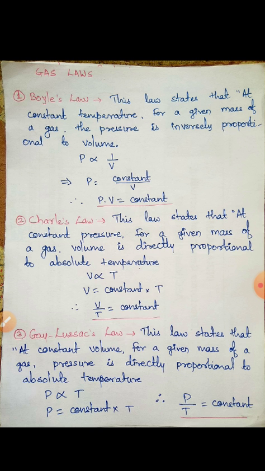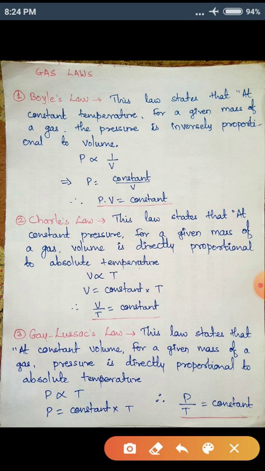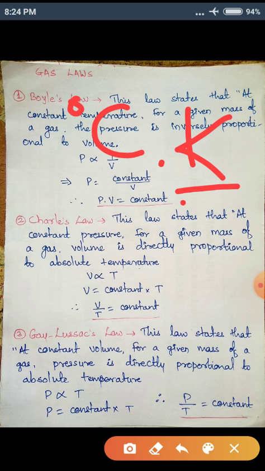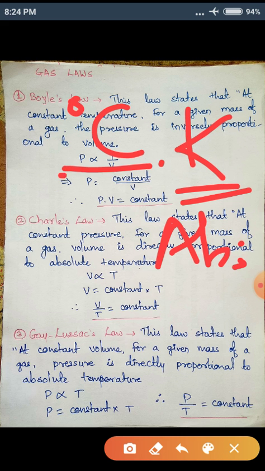What is the statement of Charles' law? This law states that at constant pressure, for a given mass of a gas, volume is directly proportional to absolute temperature. So what do we mean by absolute temperature? We have different scales for temperature, such as degree Celsius and Kelvin. Kelvin is the absolute scale, and degree Celsius is the normal one.